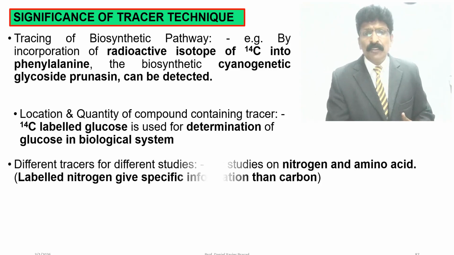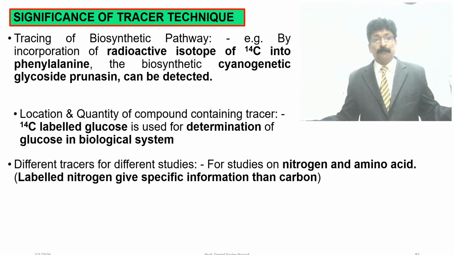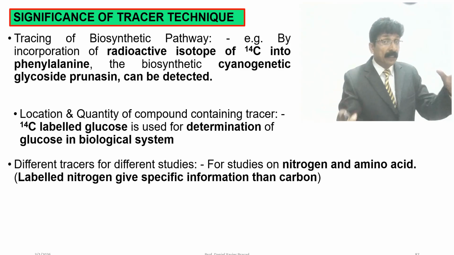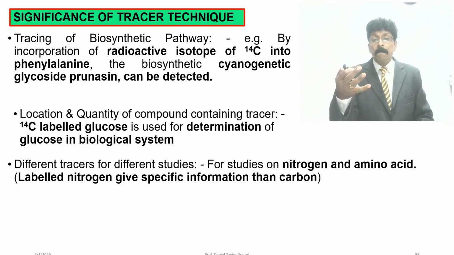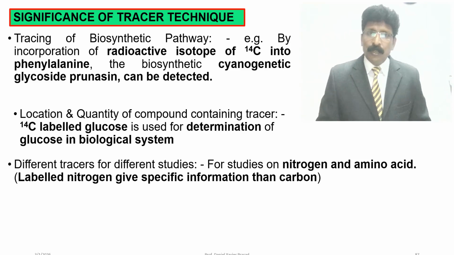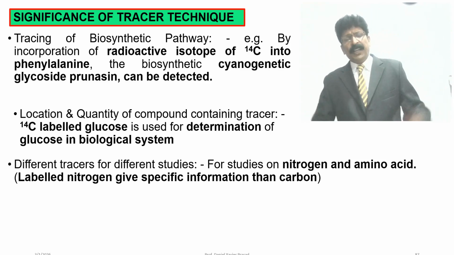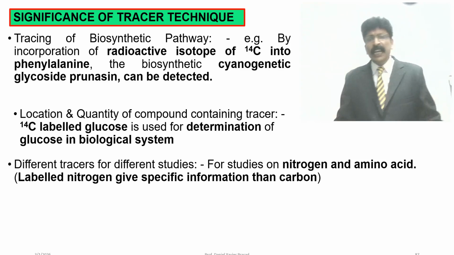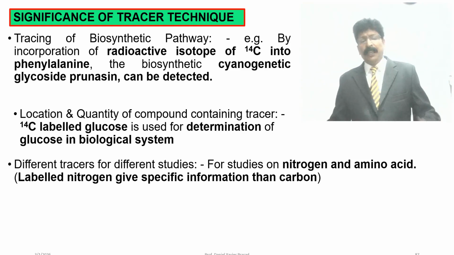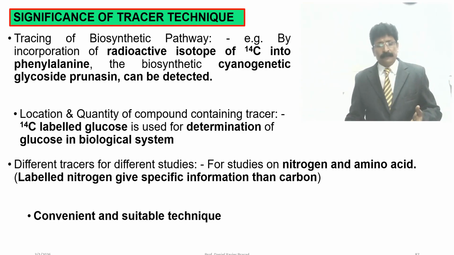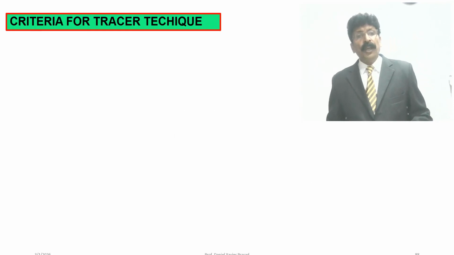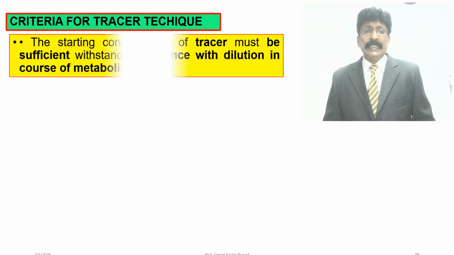Students have to see that very clearly, my explanation regarding what is a labeled compound, what we mean when a carbon atom becomes carbon 14 and is labeled, and how nitrogen is labeled. I have given examples in the next slide also. Different tracers are used for different studies. For studies on nitrogen and amino acids, labeled nitrogen gives more specific information than carbon. The tracer must also be convenient for suitable techniques.